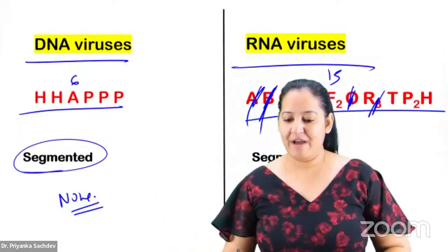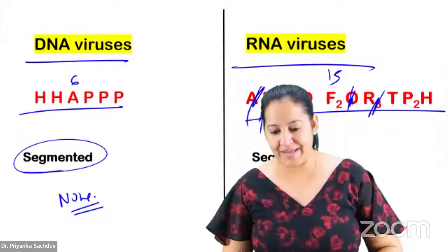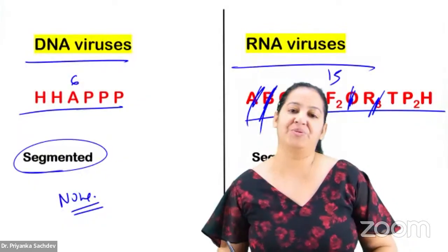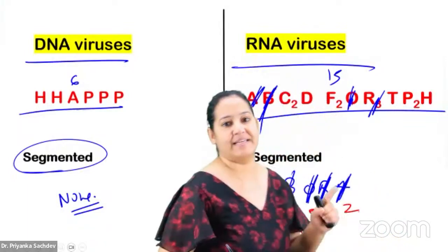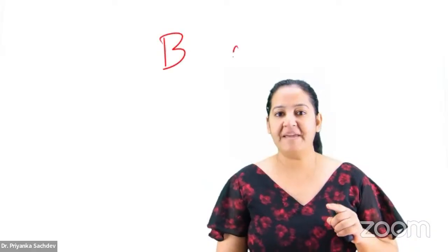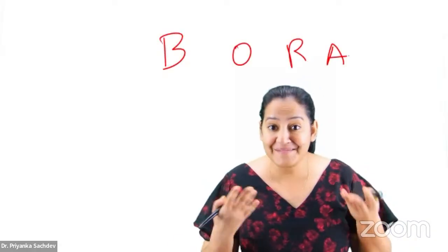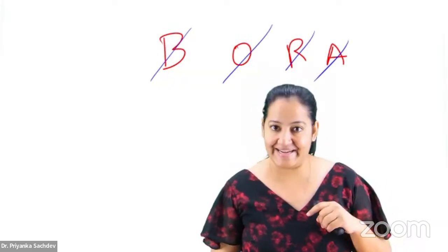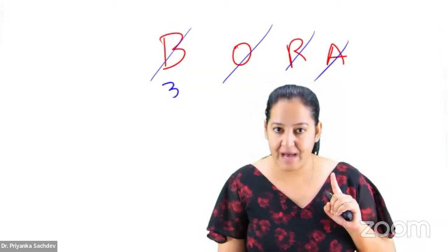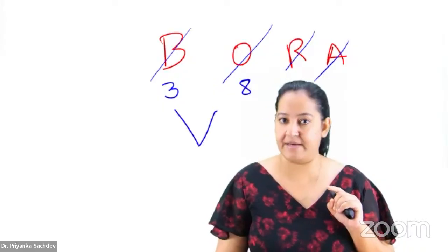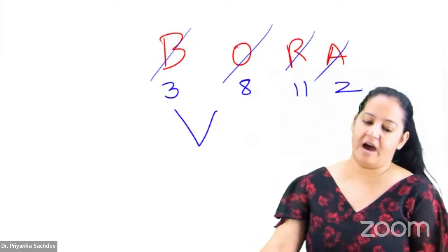So you have to learn the number of pieces also. 3, 8. 3 plus 8, 11. 11 and 2. This is how I learn. Okay, you can't see, I'm sorry. Let me write it again. Don't worry. So Bora, B-O-R-A. Bora is in pieces. What is Bora? Bunia, orthomyxo, Rio, and arena. This is how you have to learn. So it is RNA in 3 pieces, RNA in 8 pieces. 3 plus 8 is equal to 11. So RNA is in 11 pieces, and here RNA is in 2 pieces.